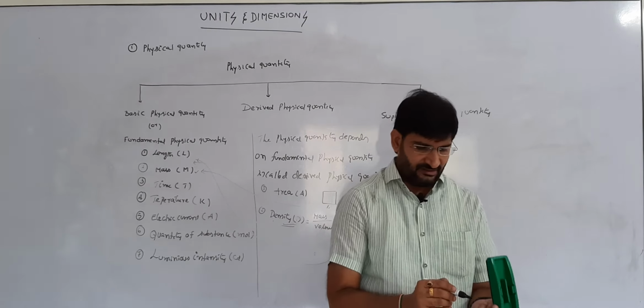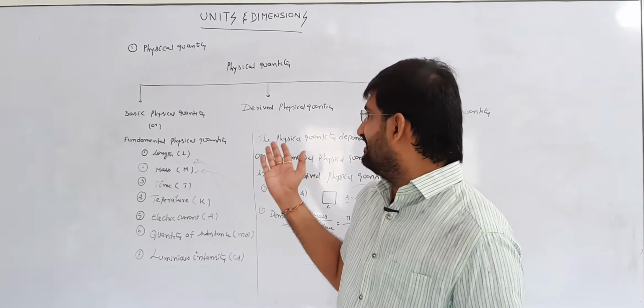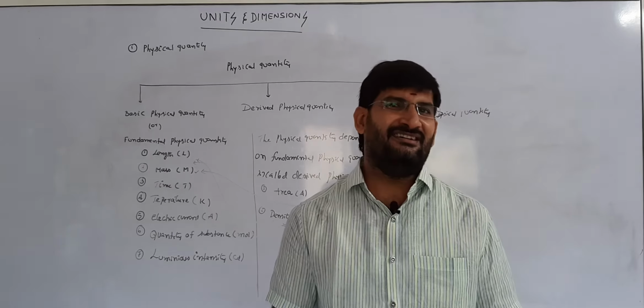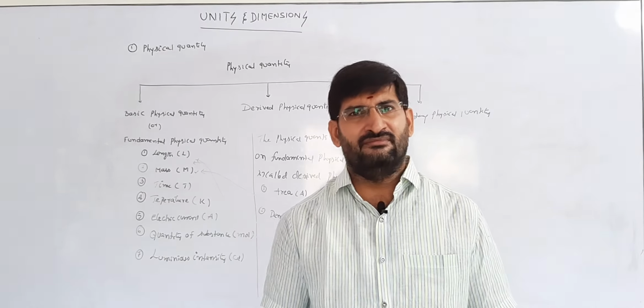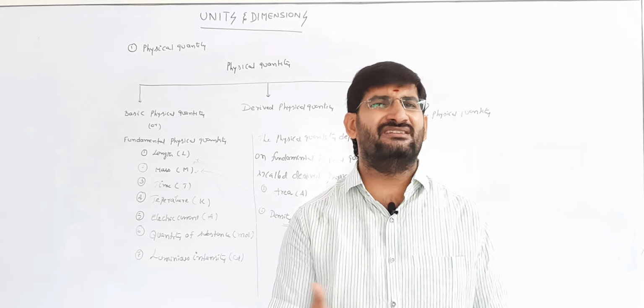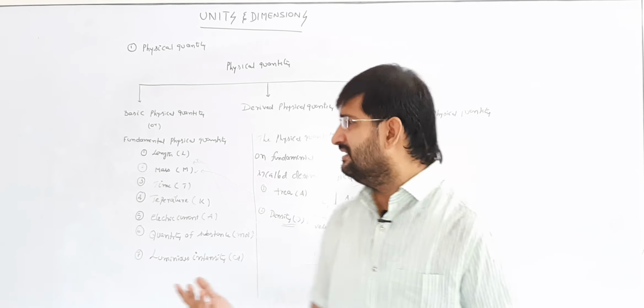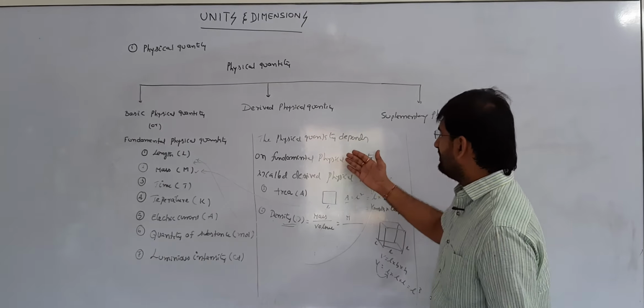And what about supplementary physical quantities? Supplementary means this is neither fundamental nor derived. Maybe sometimes it depends upon the fundamental physical quantity, because no physical quantity is independent of fundamental physical quantities.